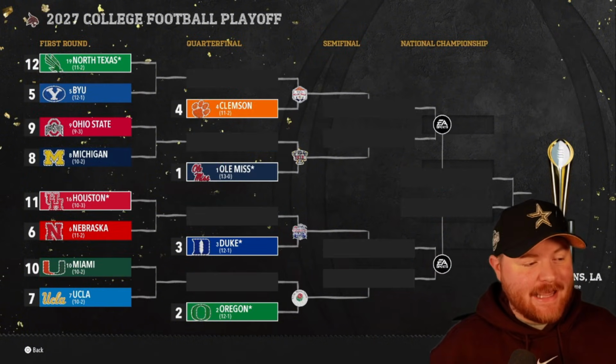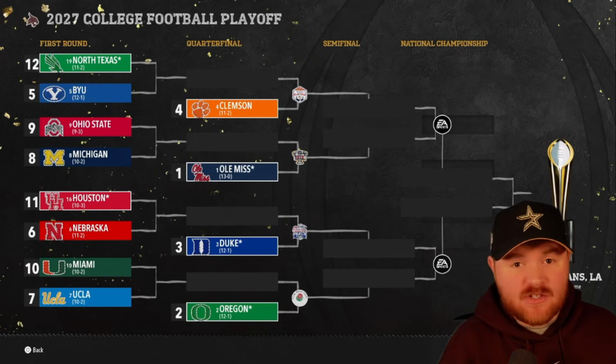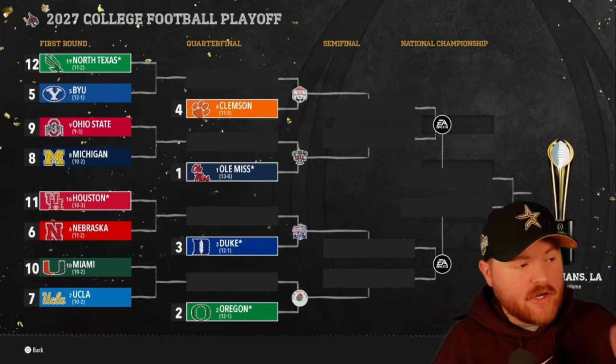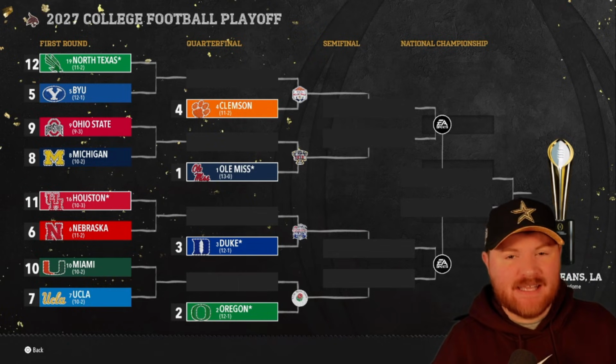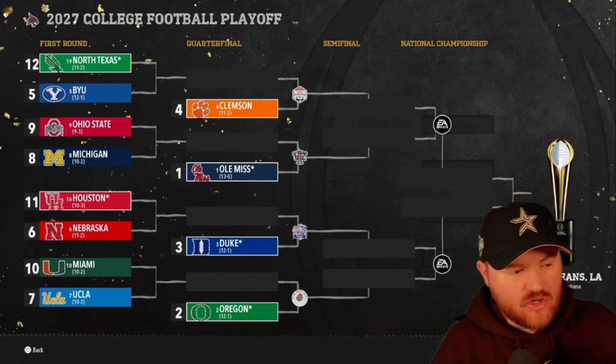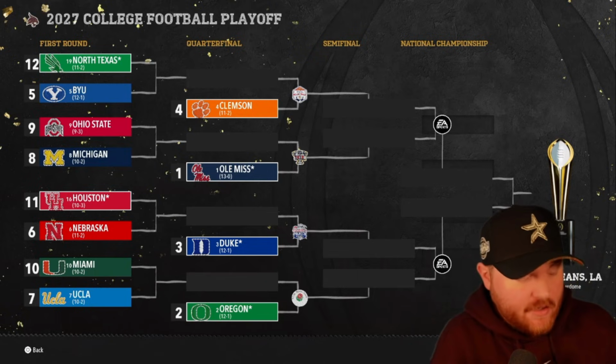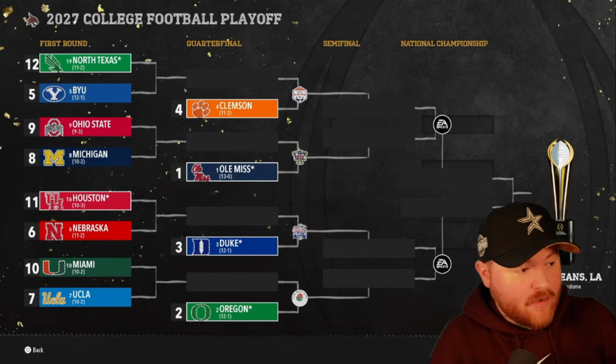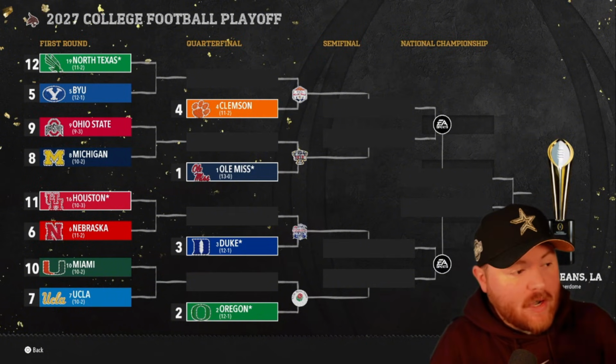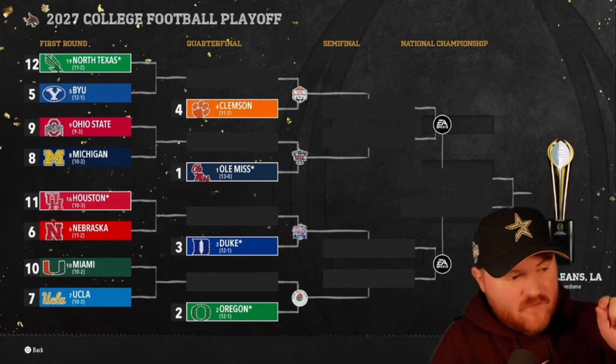So we got our third season with the SEC as the SEC. Duke is back yet again. They have a chance to really do it this season. This is a very new college football playoff for the third year of this first sim. And by the way, Texas State is going to its third straight bowl game. They're 1-1 so far. So Texas State is doing well. North Texas is in. They'll take on BYU as the G5 Big 12 matchup. BYU is in for their second straight season.